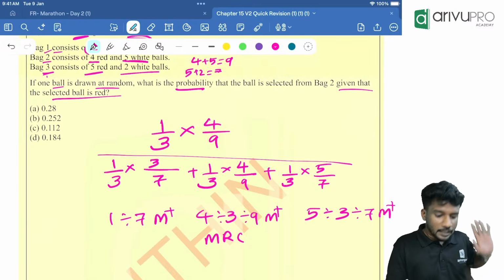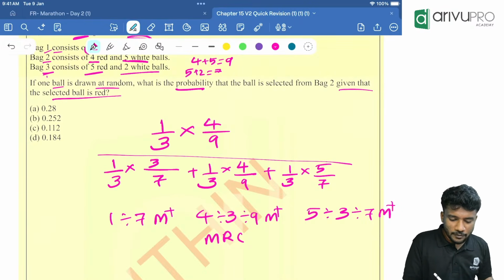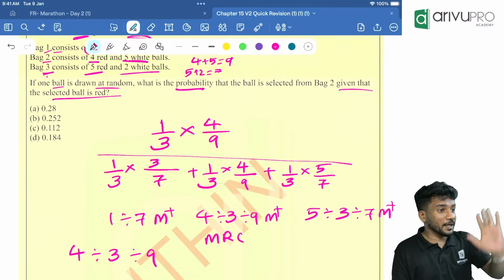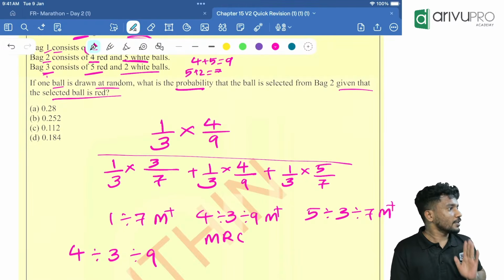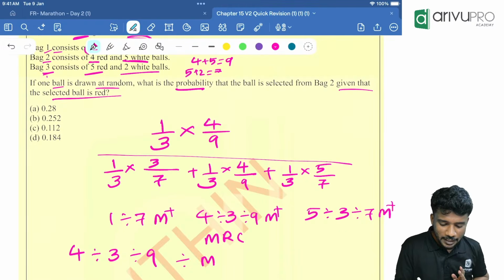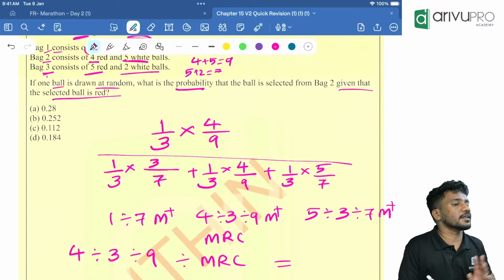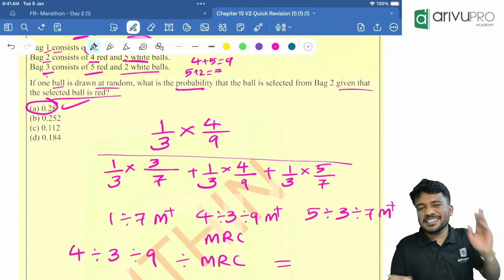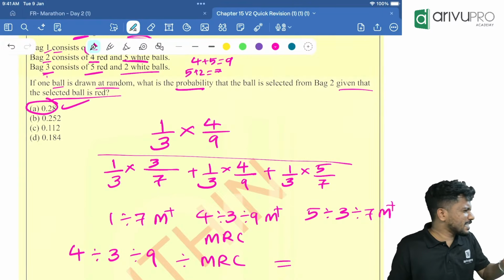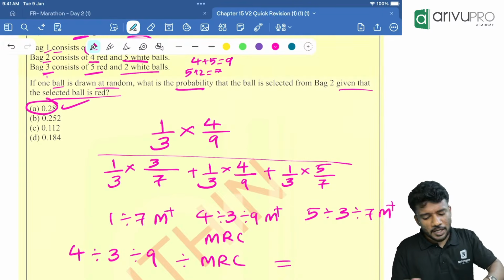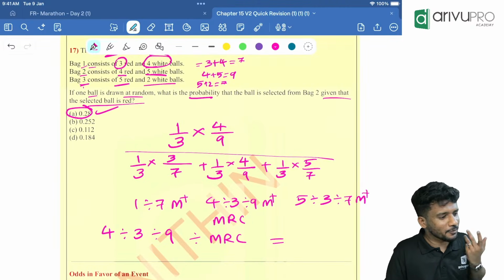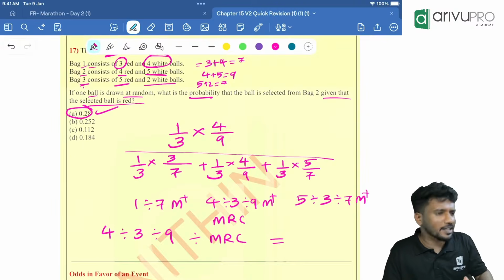Let it be there. Now take the numerator value: 4 divided by 3 divided by 9. That means you got the numerator. Then after getting the numerator, divide it with MRC and you will get the answer. How much is the answer? 0.28. So it is an easy calculator method, an easy trick if you ask me. But there is a very rare chance that they will ask a question based on Bayes' theorem in your examination. Very, very rare.